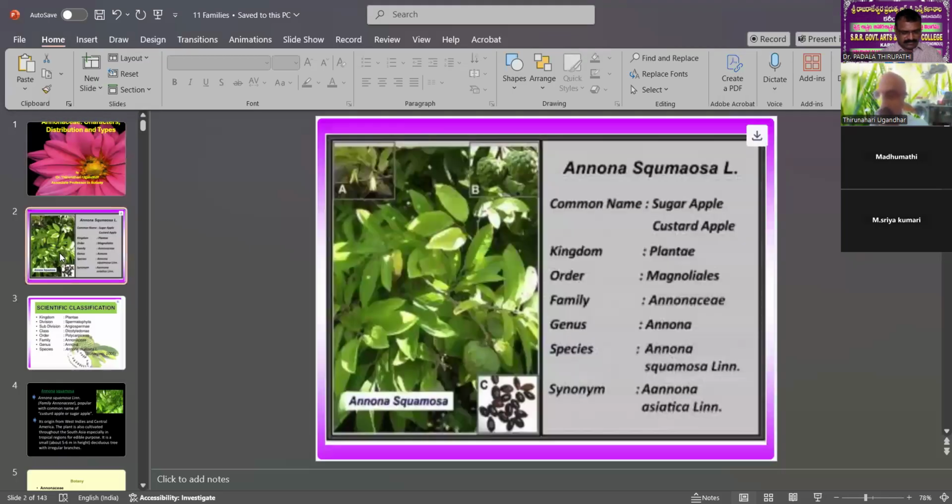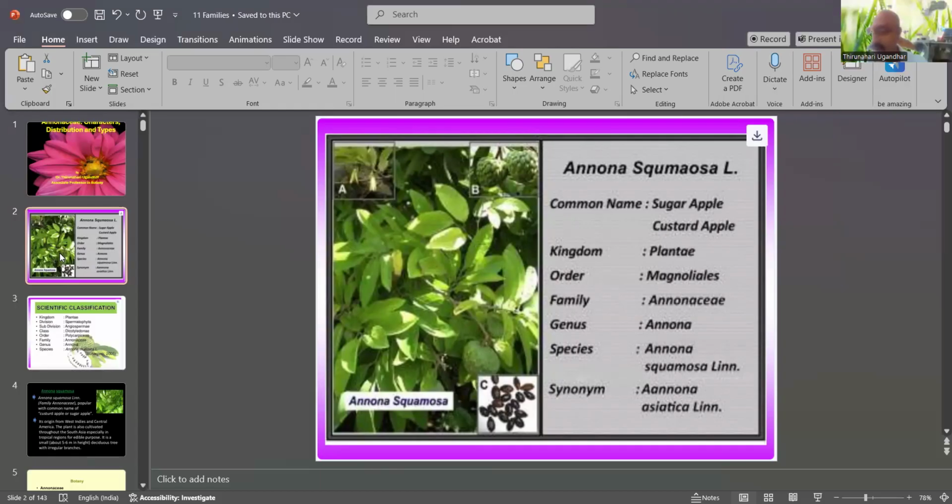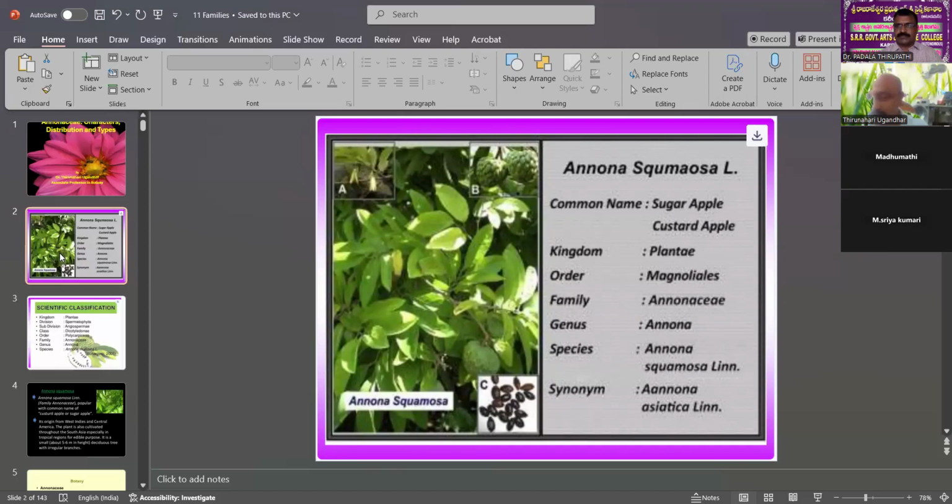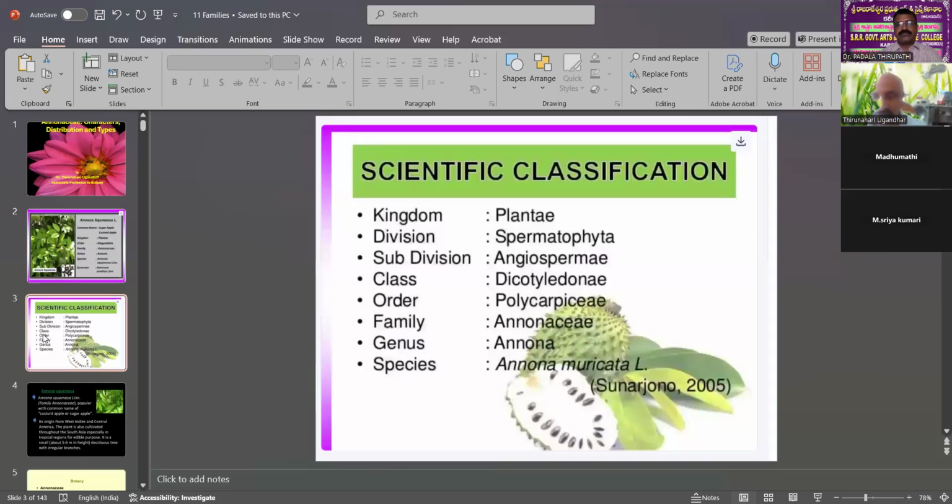So Annona squamosa is a common plant species in the Annonaceae family. The common name is sugar apple or custard apple. You know that the kingdom is Plantae, division Magnoliophyta, order Magnoliales. The family is Annonaceae, genus Annona, species squamosa. The synonym is Annona asiatica. This is also the same type.